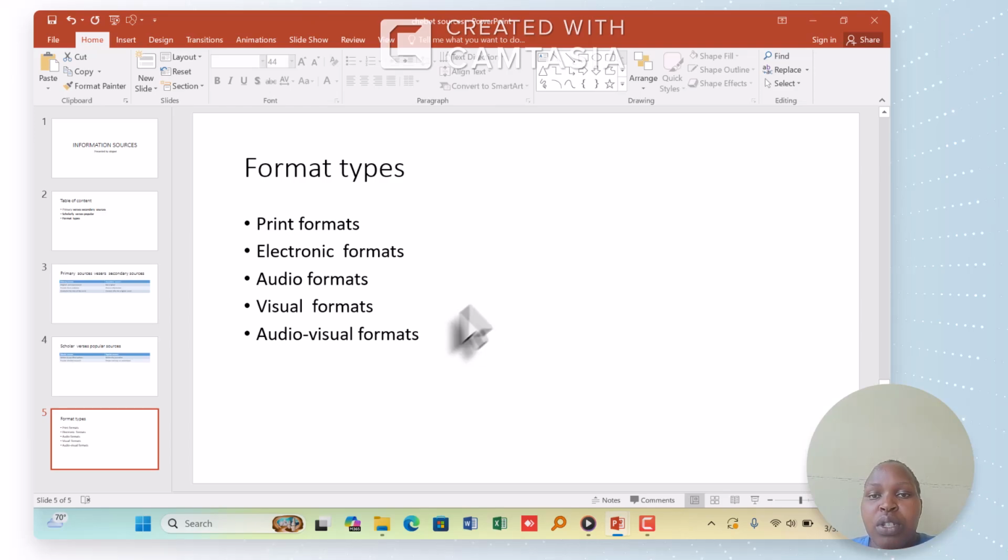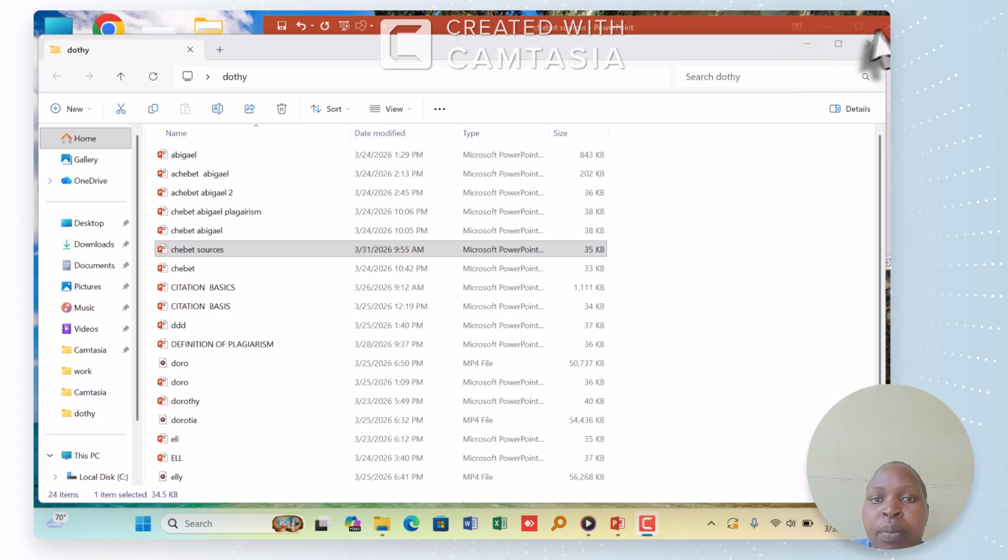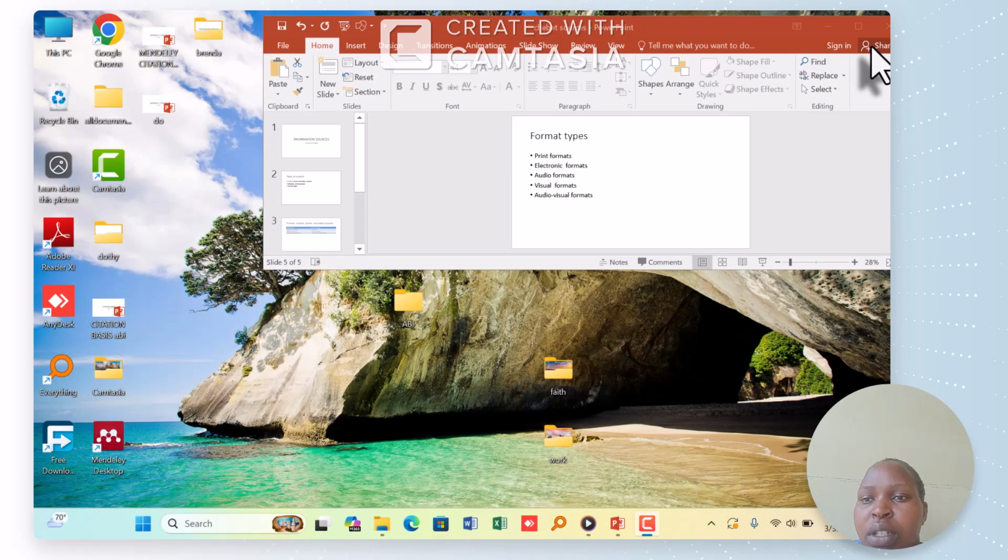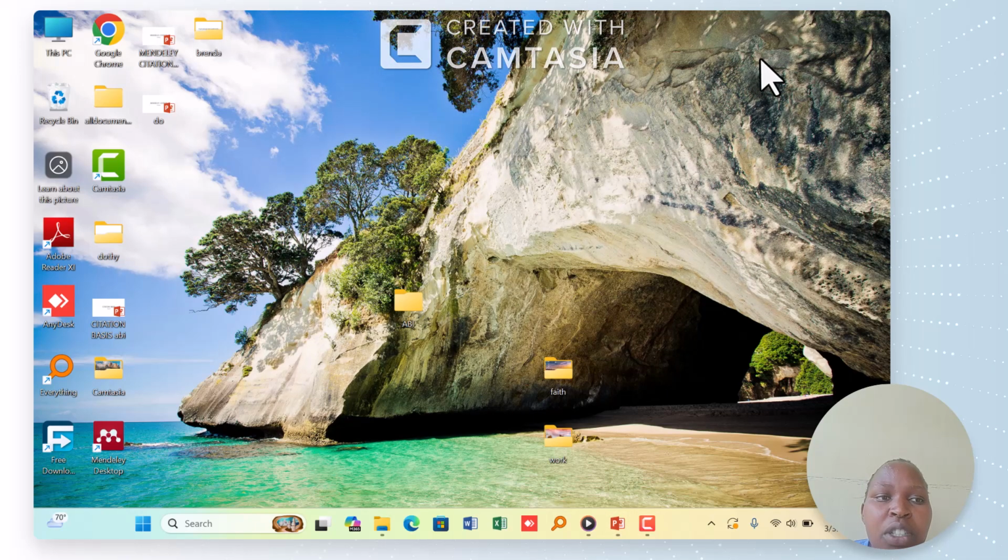I'm going to proceed to show you the published sources. Let me proceed with published sources, how these sources are published. Let's click on Google Chrome.